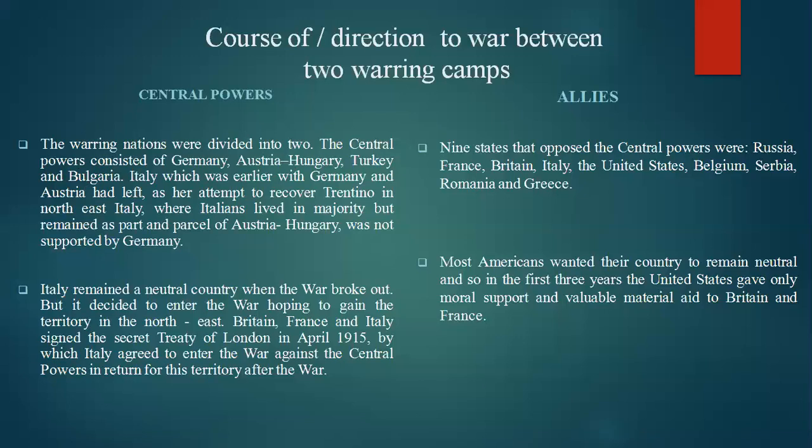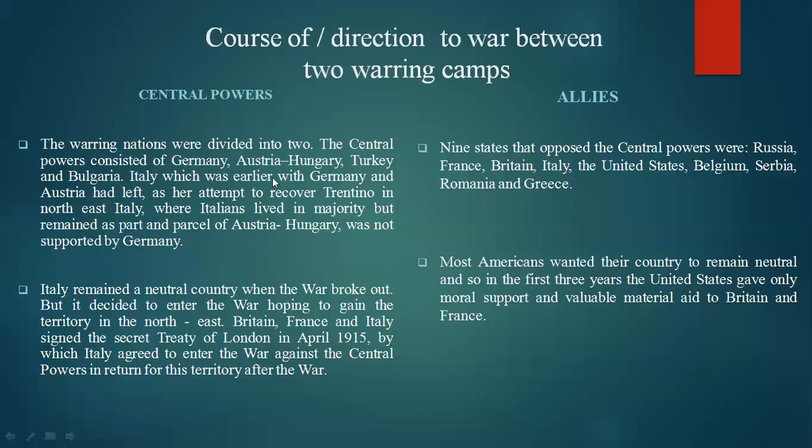This may be asked in the exams, in the 1 mark or 2 marks questions, and also they will ask to mark them in map markings. So these are very important. Central Powers includes Germany, Austria, Hungary, Turkey, and Bulgaria.